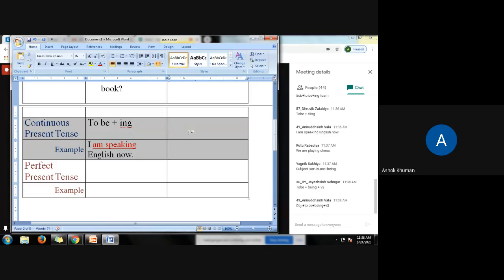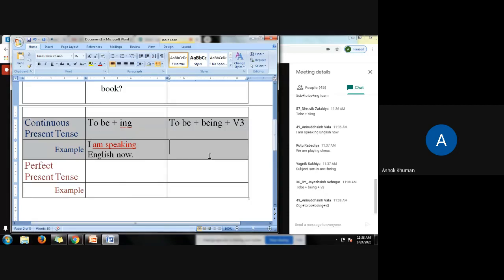Jairaj Singh, very good. Anirudh Singh, very good. So to be plus being, meaning the base form be with ing, it becomes being, and then since it is passive, V3 is always used with the main verb. Very good. So this is the passive form.